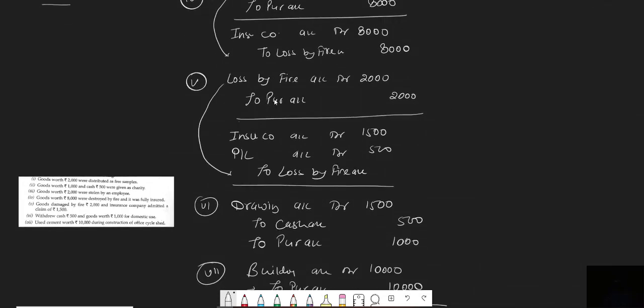But in the second question, goods are destroyed by fire 2,000, but insurance company admitted only the claim of 1,500. So how much loss we have? 500. So all the losses are debit. So insurance company claim admitted 1,500, loss 500, and that will be transferred to loss by fire, total 2,000 rupees. So this way we will solve this type of question.